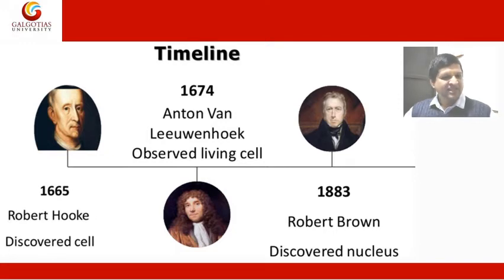Timeline. In 1665, Robert Hooke discovered the cell. In 1674, Antony van Leeuwenhoek observed the living cell. In 1883, Robert Brown discovered the nucleus.